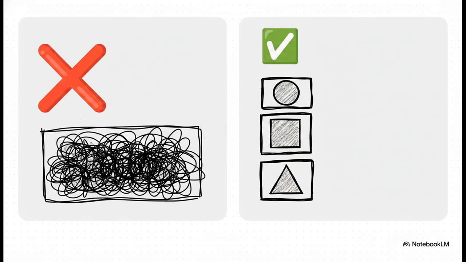Just look at this stark before and after contrast. In a typical zero-shot scenario, you ask the AI to classify customer feedback as positive, negative, or mixed, and provide a justification. And honestly, the AI will probably wobble on the formatting. But in a few-shot scenario, you actually give it examples of a positive review, a negative review, and a mixed review before asking for the final answer. Showing the AI a mixed example alongside the positive and negative ones locks in the formatting super tightly, and it shows the model exactly how to reason through ambiguity.